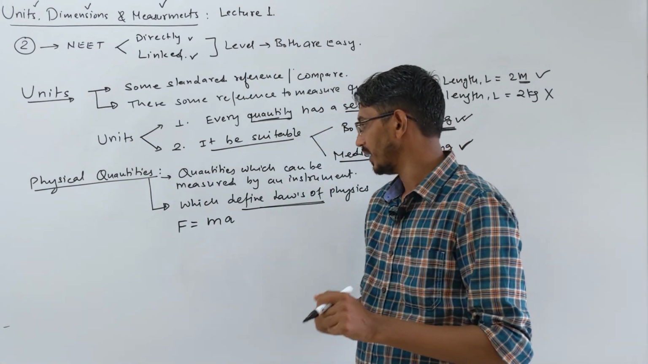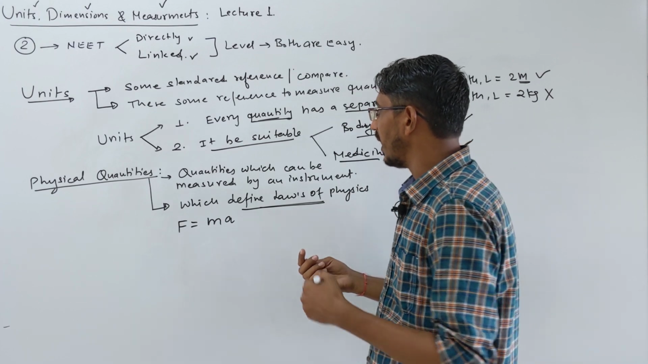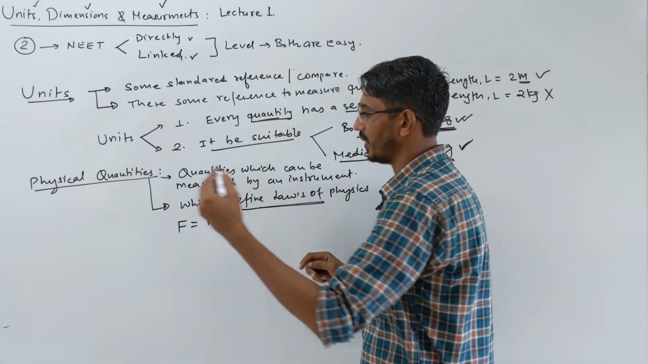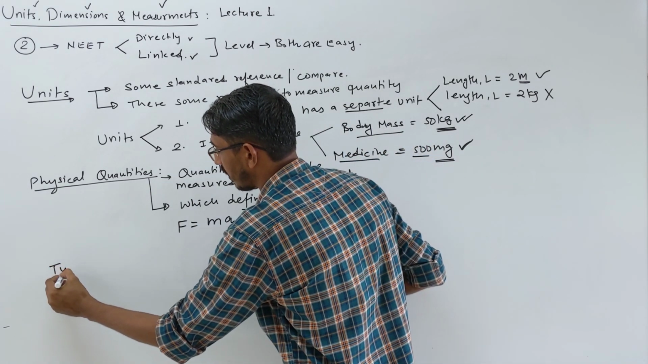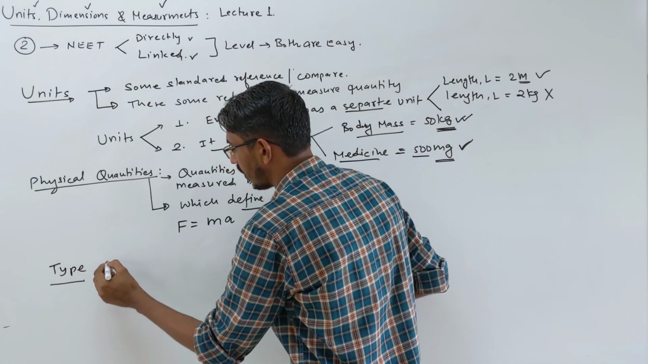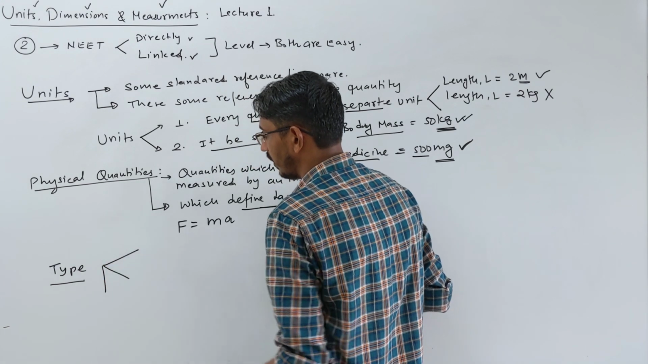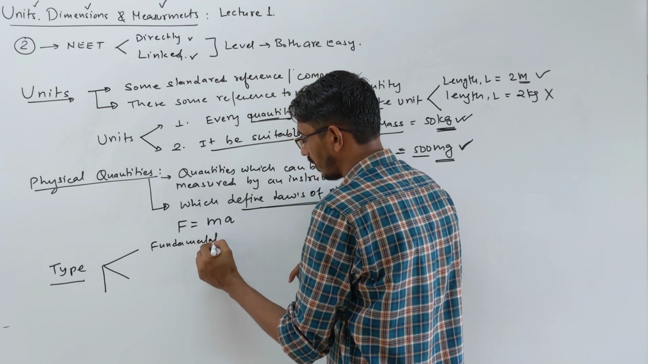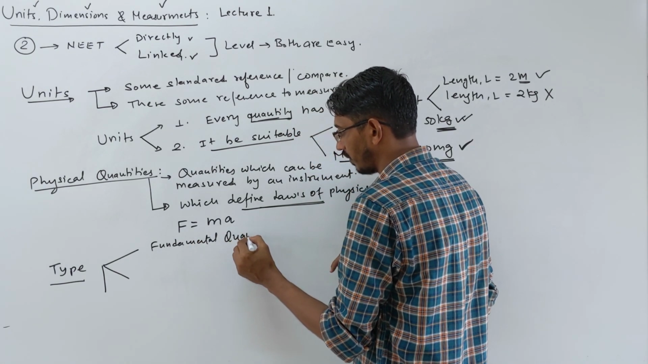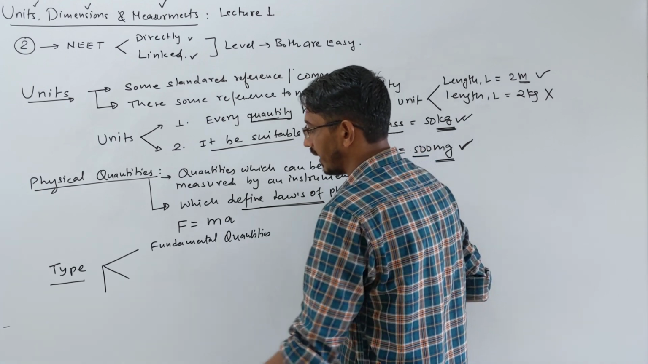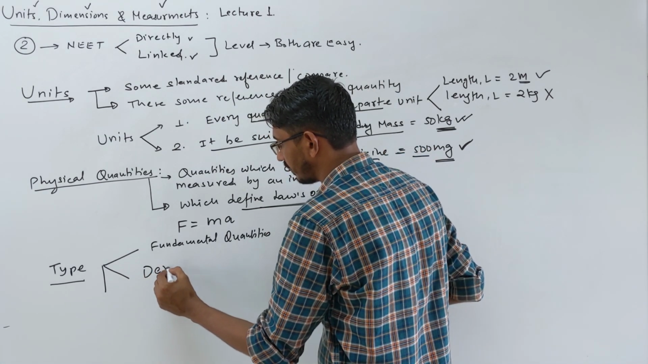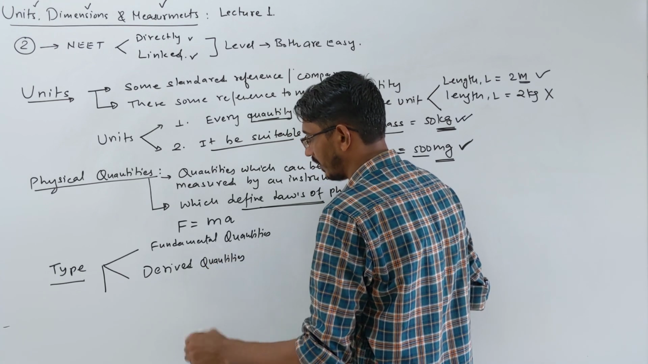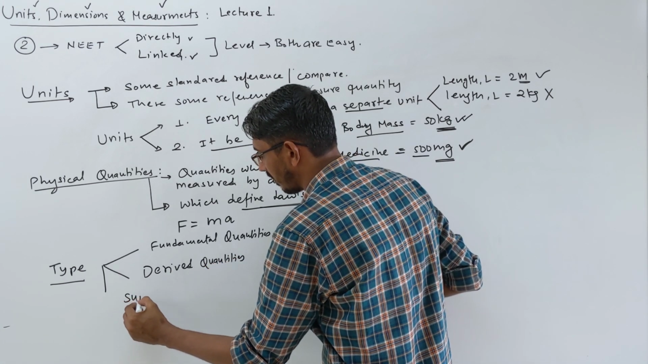Now we'll talk about what types of physical quantities we have. When I talk about types, broadly we talk about three types. First is called fundamental quantities. Then we talk about derived quantities, and third is called supplementary.